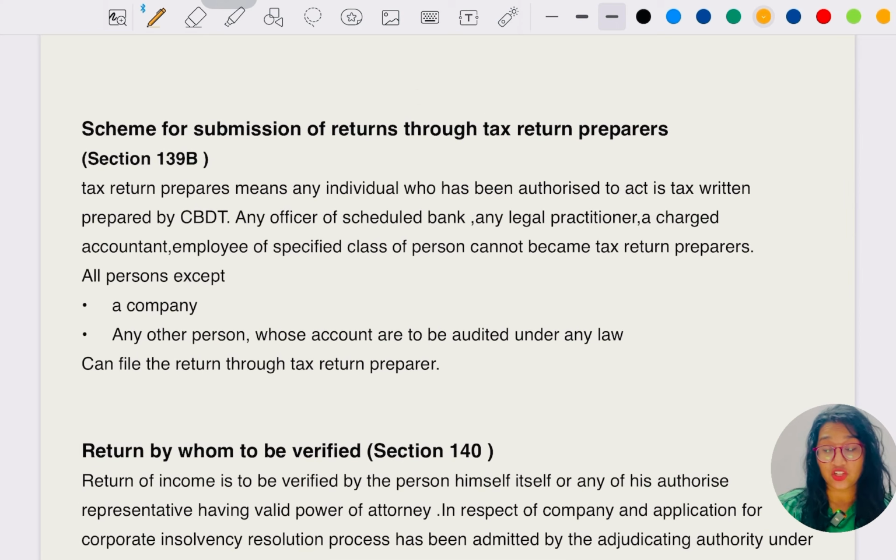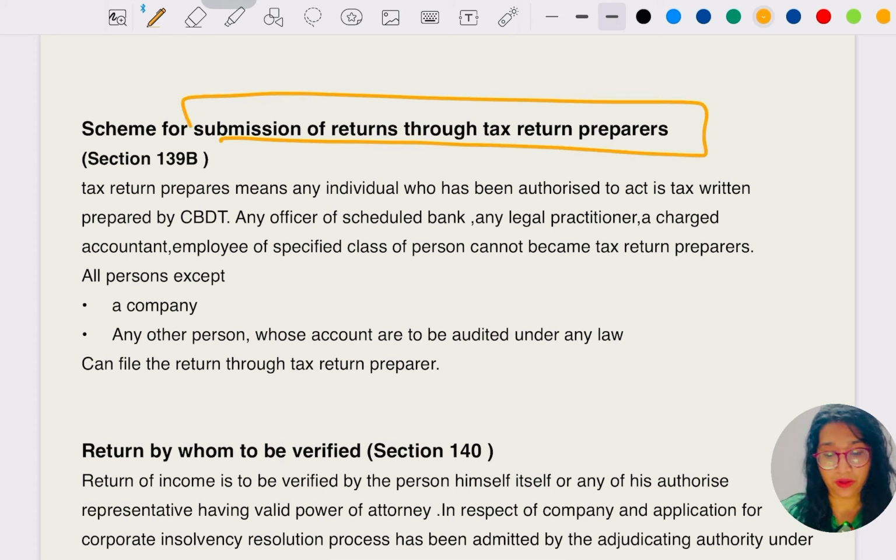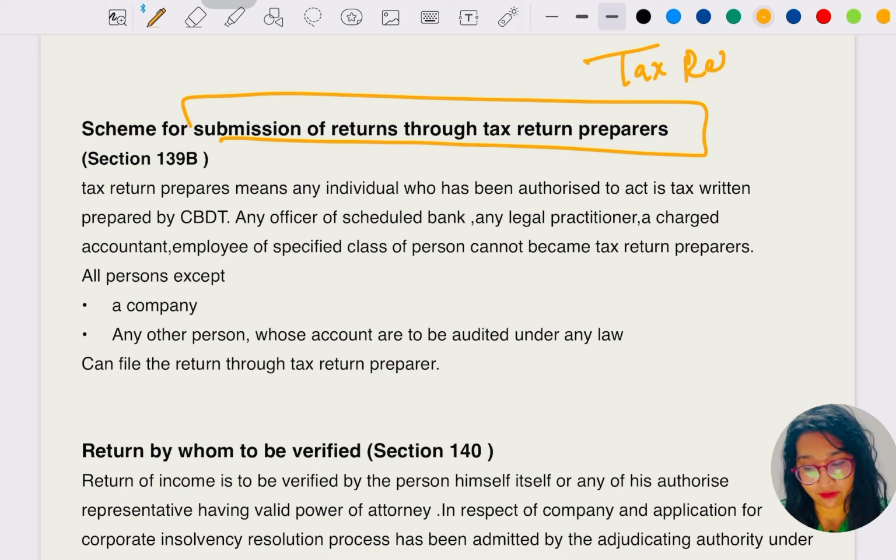Let's start with section 139B, which is the submission of return through a tax return preparer. Now we have to understand who are the persons who are not eligible to be a tax return preparer. We know who can file a return. Normally for a company, chartered accountants and cost accountants file the return. But an individual can definitely file their return on their own. In some professional cases, they can ask a professional to file their return.